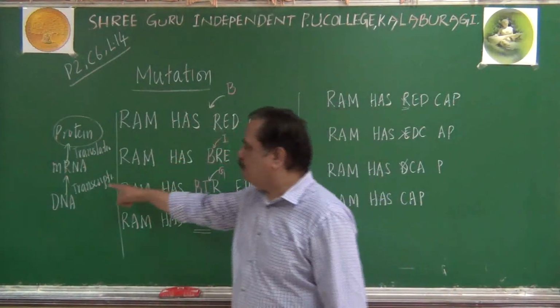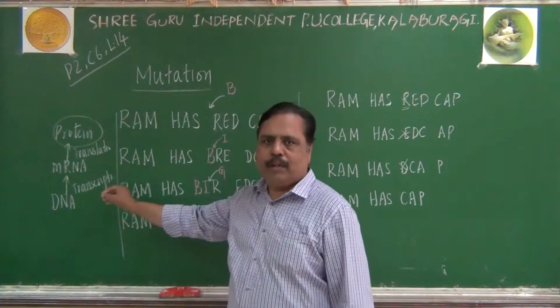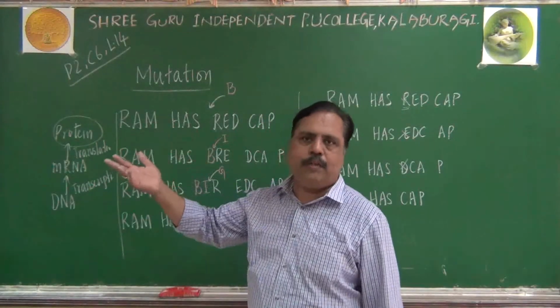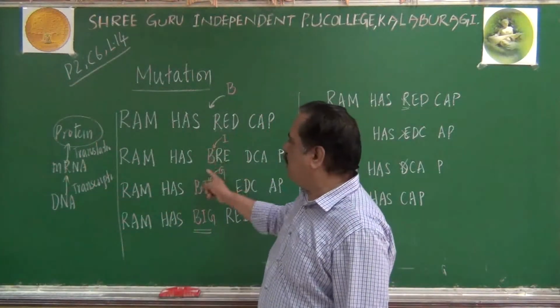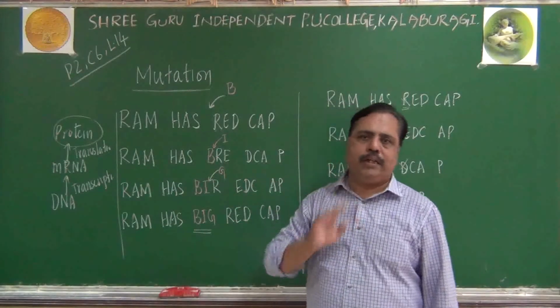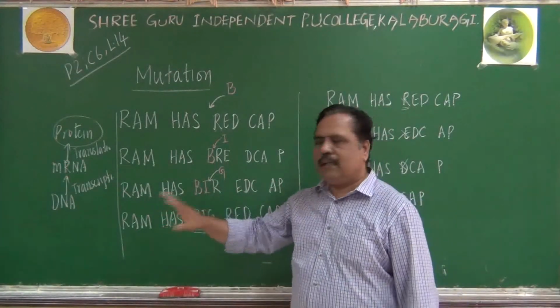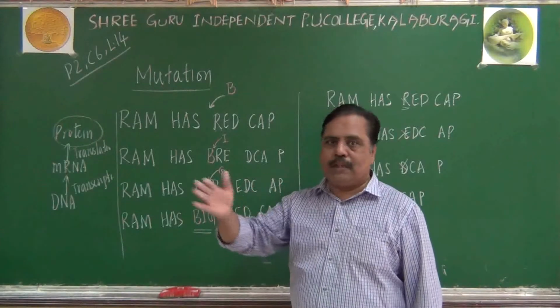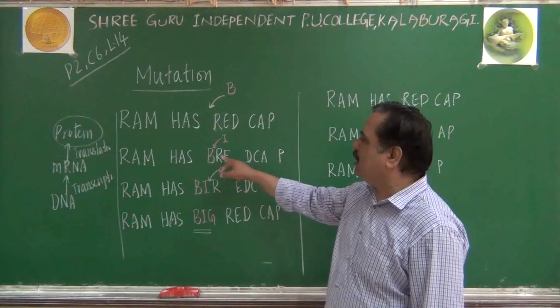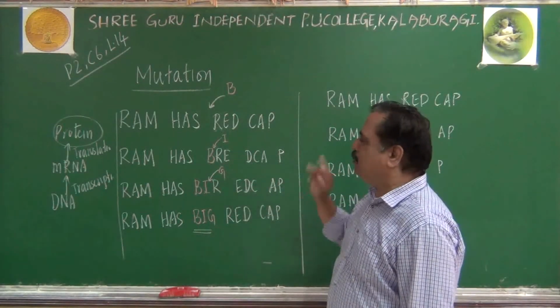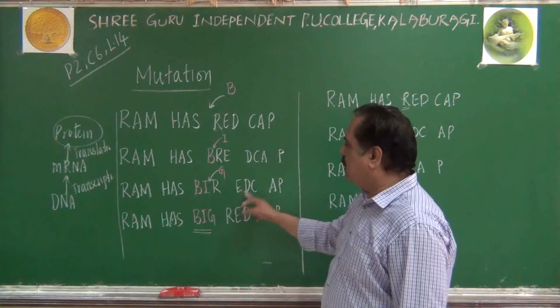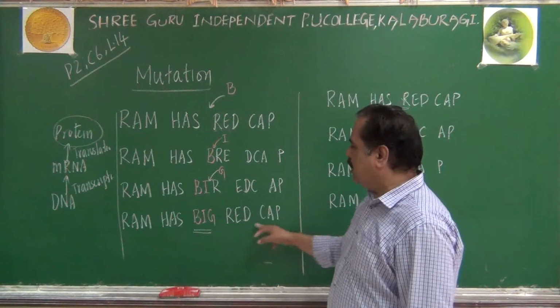So, mutation will become effective only from the point of addition or deletion. Before that, there won't be change. But after that, you will be reading them as BREDCAP like that, or EDCAP, or red cap like that.